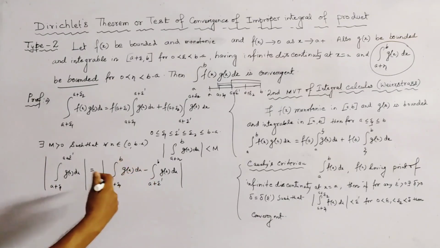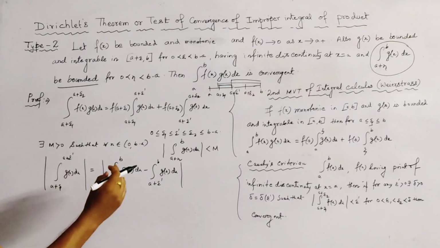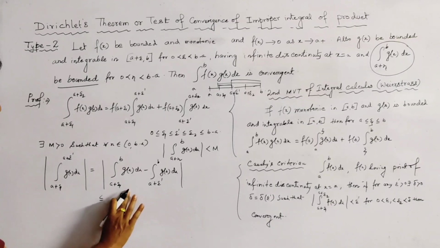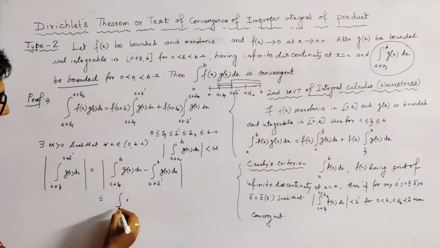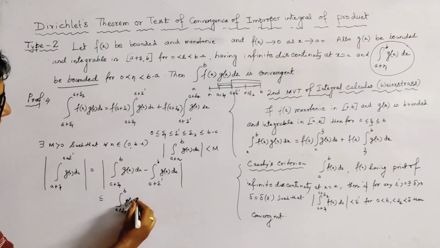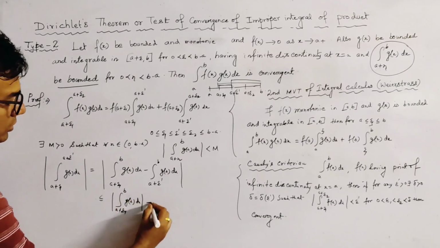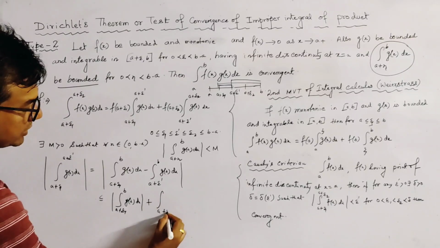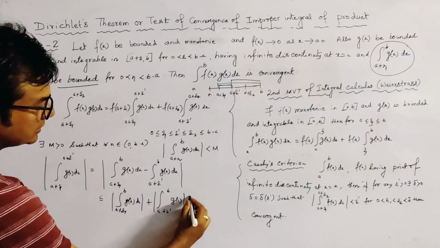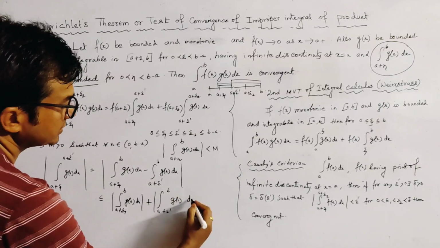Now we use the property of modulus and get less than or equal to the mod of the integration from a plus epsilon 1 to b of g(x) dx plus the mod of the integration from a plus epsilon dash to b of g(x) dx.